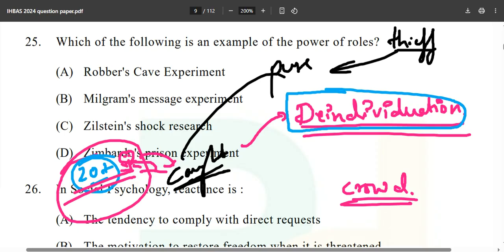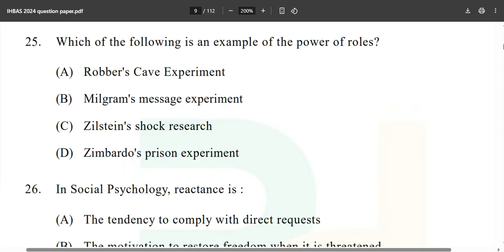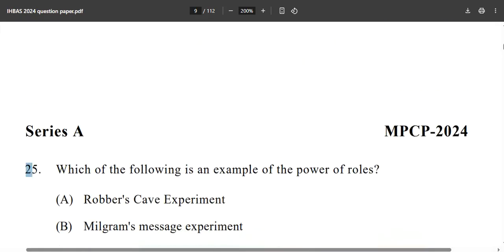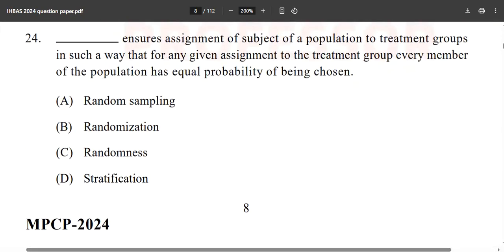In a social gathering where there's a crowd, we eventually lose our own identity. Even if we are fearful of others, we might take different actions if we are in a group with more people. So I hope you got the correct answer for this: option number D, Dr. Philip Zimbardo's prison experiment. Moving forward to the next question.